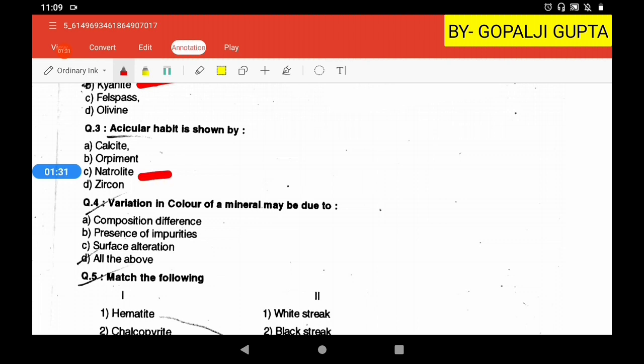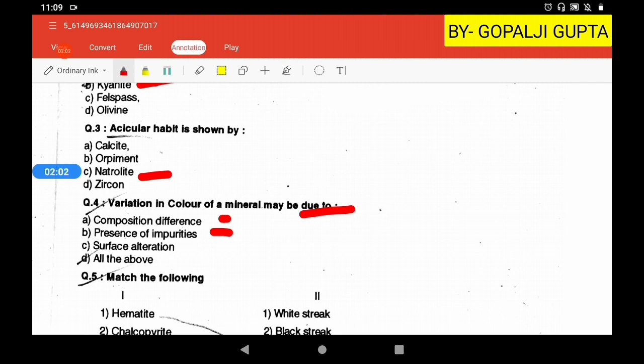Then: variation in color of a mineral may be due to. So whatever color variations are shown by different minerals, it can be by chemical difference. It can be due to the presence of impurities; we have the major elements by which a mineral is formed, but there are some trace elements which can come into the atomic structure, because of ionic substitution.